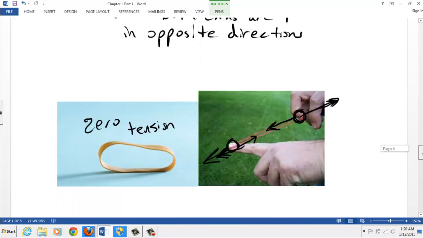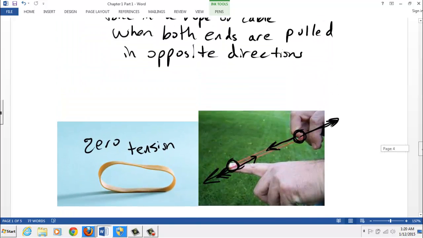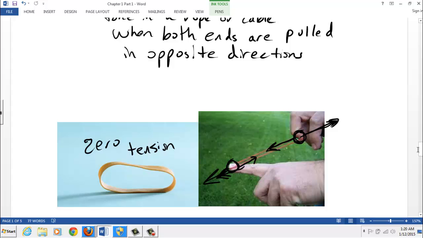Okay, I think that's enough for chapter 1. Let's stop there. Take another look at the following video. We're going to have an application of the equilibrium rule.